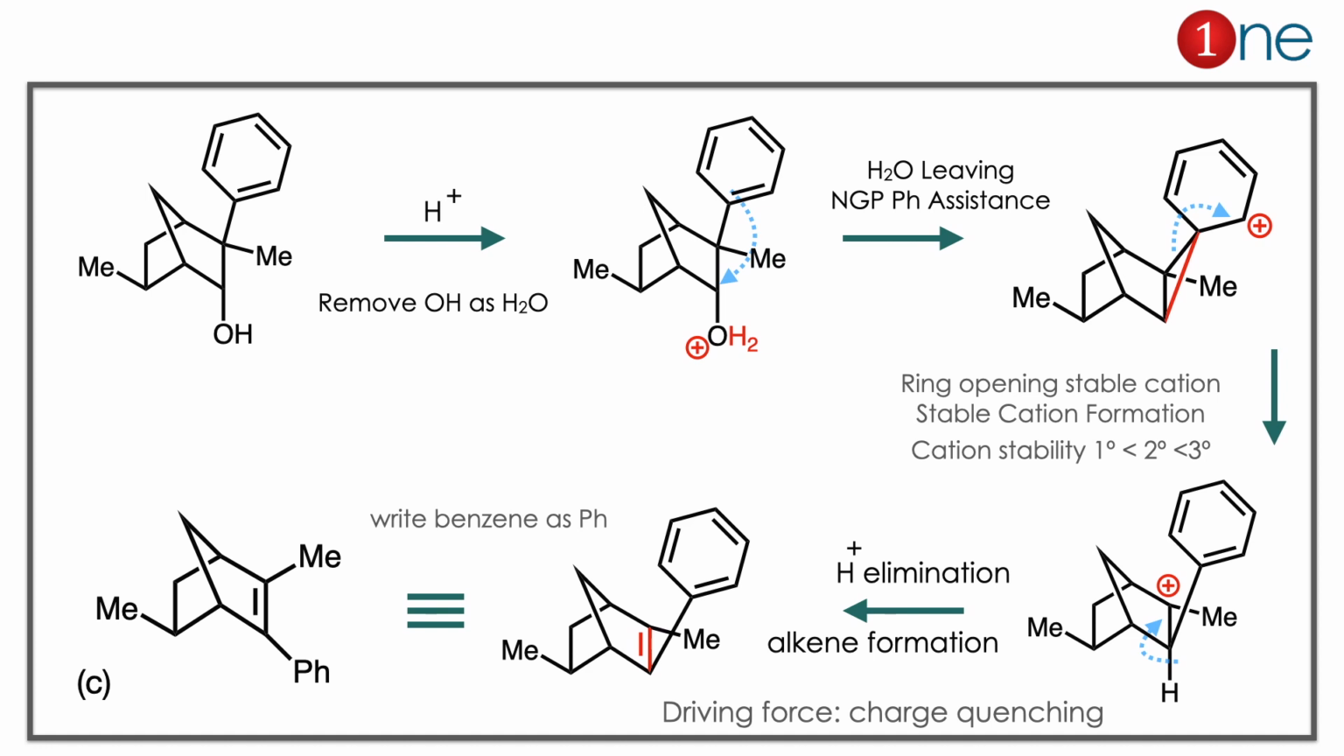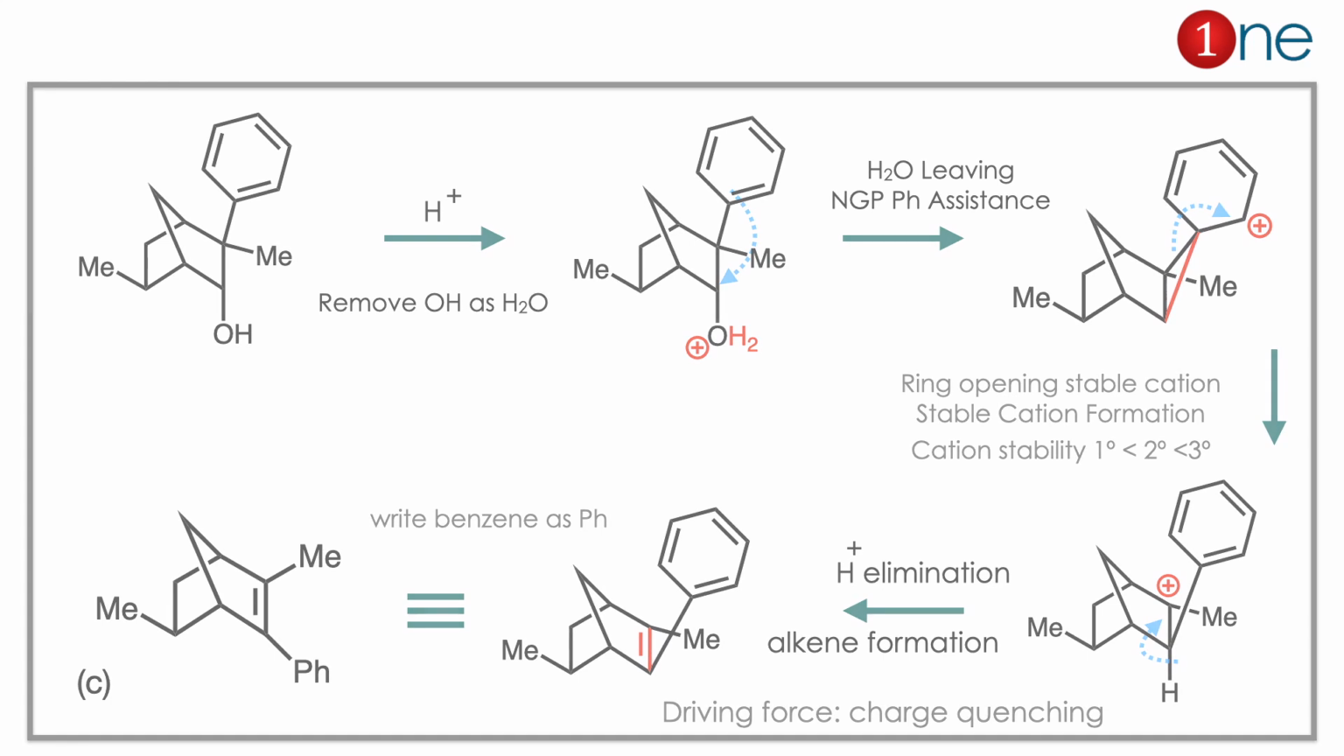Here you have to learn 2 important things. Whenever you have a leaving group near the phenyl group, you might think of neighboring group participation. Phenyl group is electron rich, so it can be involved in removing H2O. Then during the ring opening, a stable cation always forms. Here a tertiary cation is formed, which is very stable.